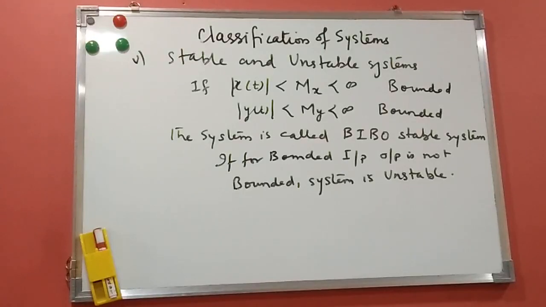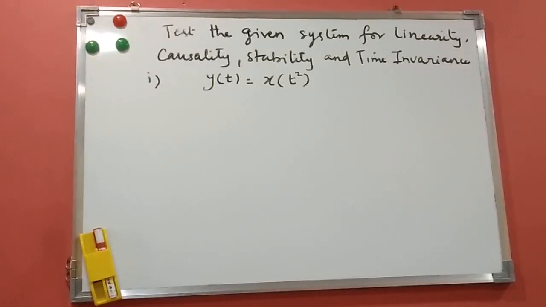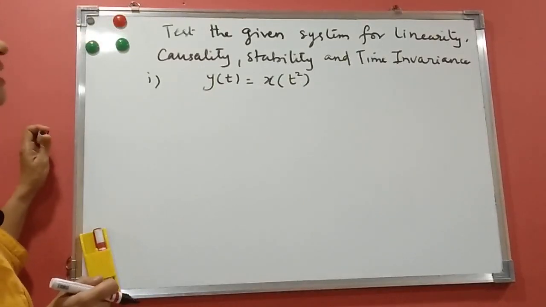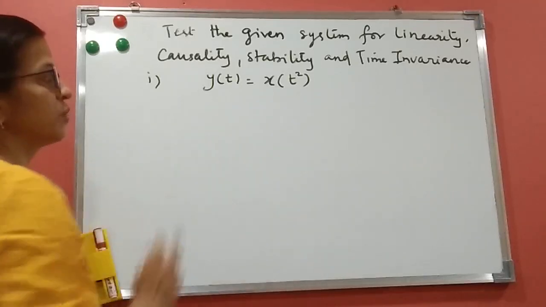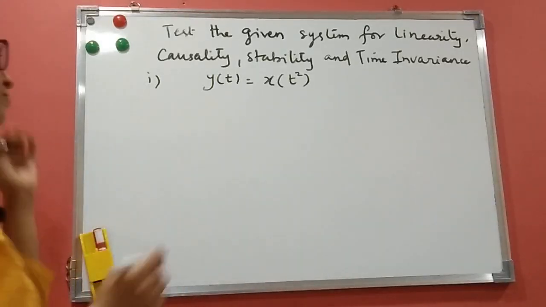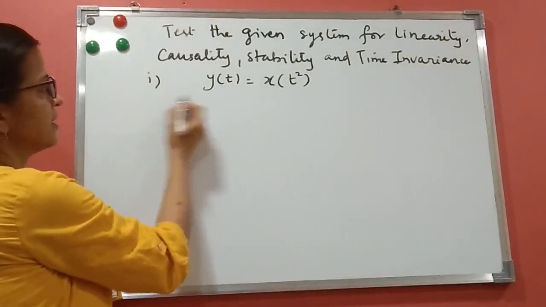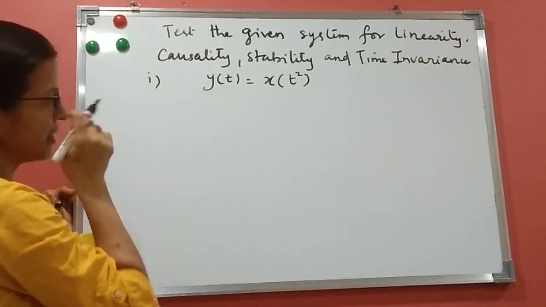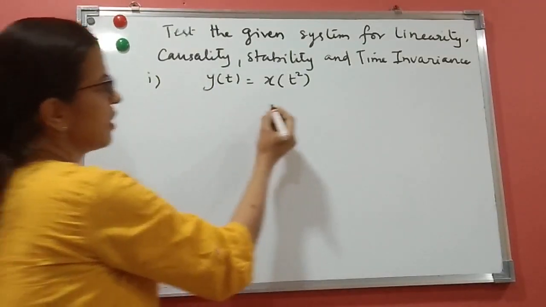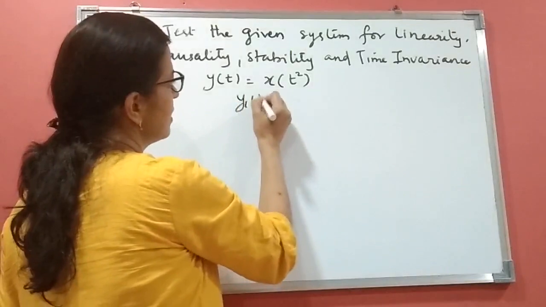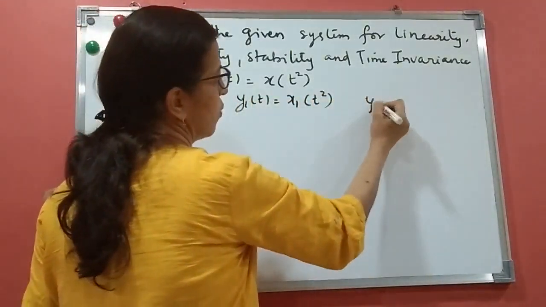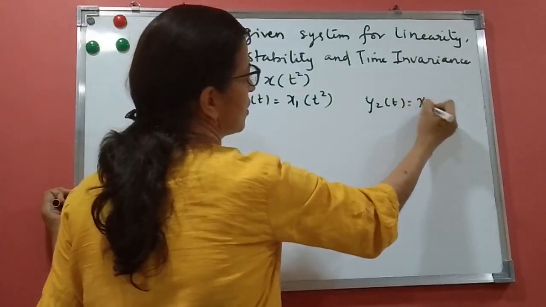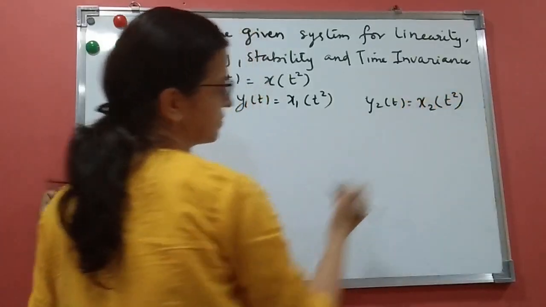Let us do some examples on this. The example is, test the given system for linearity, causality, stability and time invariance. y of t equals x of t square. The first one, linearity. For linearity we have to see that it should satisfy the superposition principle. So we write y1(t) equals x1(t) square, y2(t) equals x2(t) square.